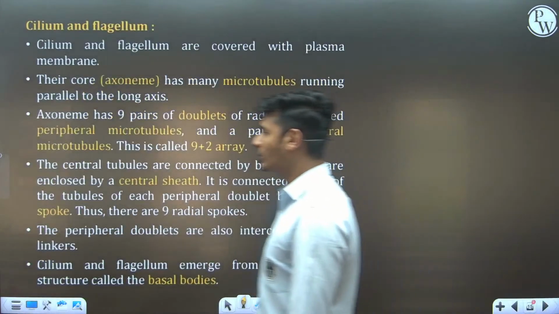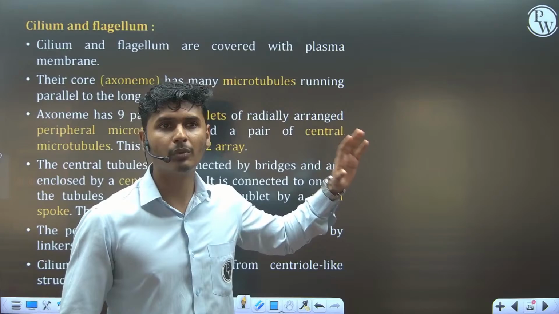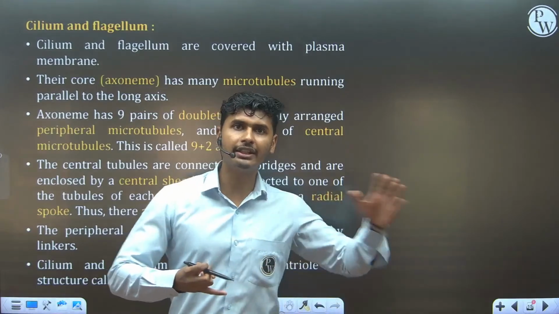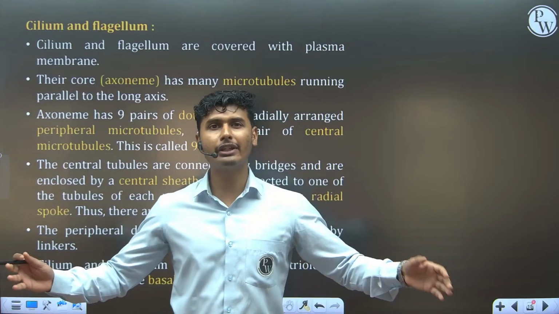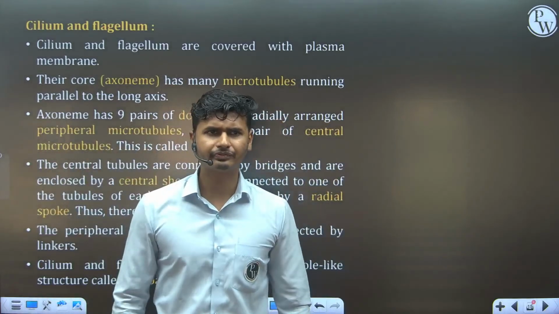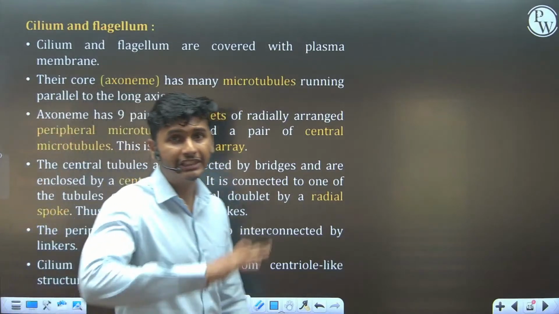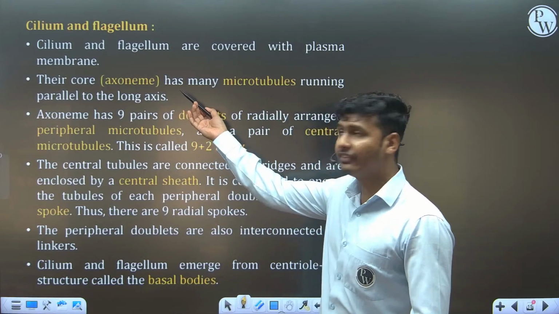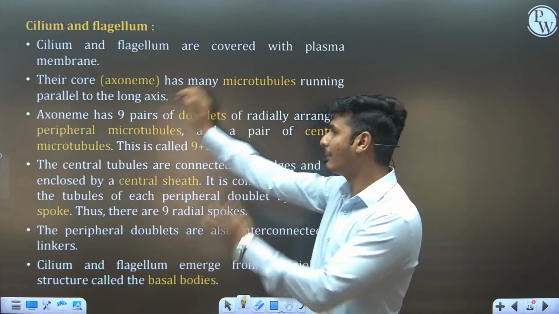Let's move to the next important topic, that is cilia and flagella, and it is the most difficult topic of this chapter. Mitochondria you studied in class 9 and 10, and chloroplast you studied in class 8. Mitochondria is known as the powerhouse of the cell. Chloroplast is the kitchen factory. All those things you know. But cilia and flagella in detail you didn't understand before class 11. This is one of the difficult topics. Look, I am reading the statement. If you are getting the point, then it's okay. If not, I am going to explain this.